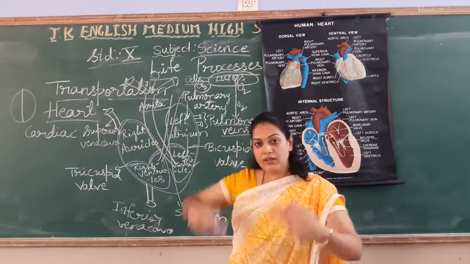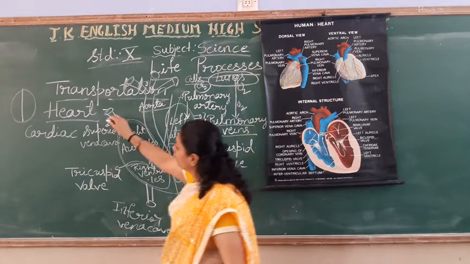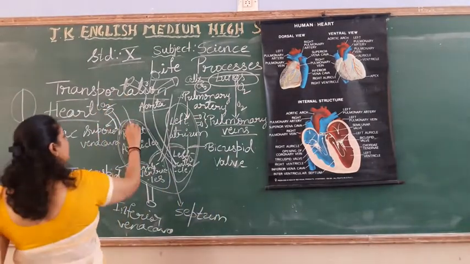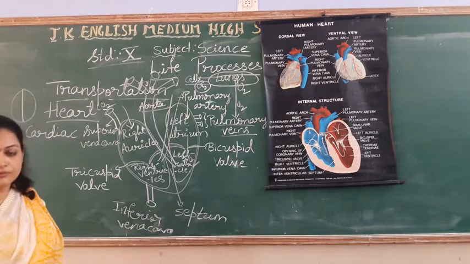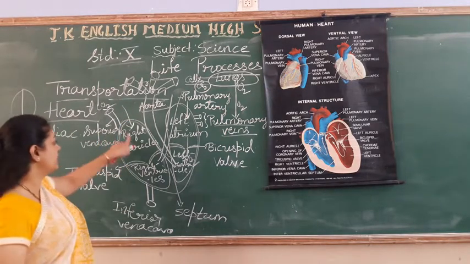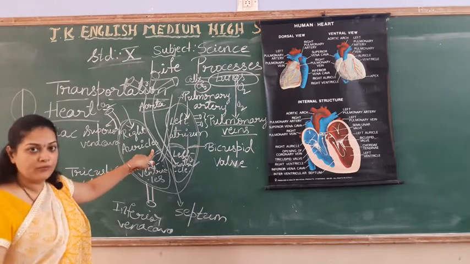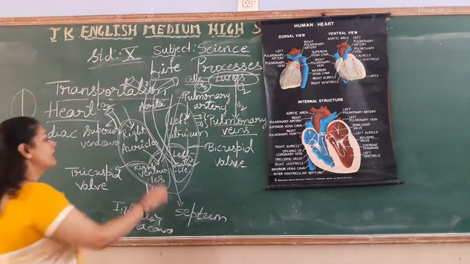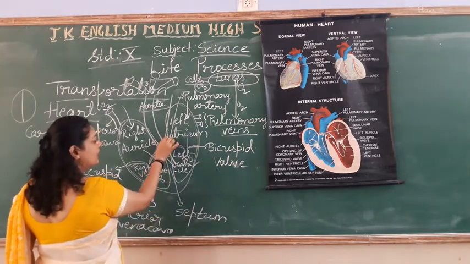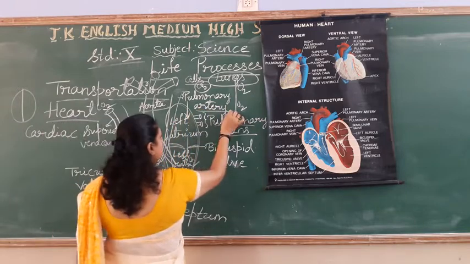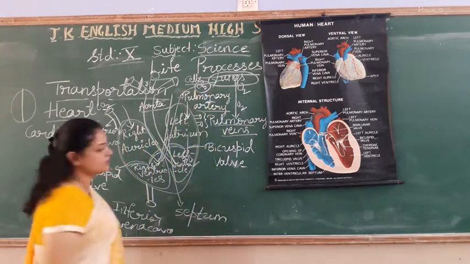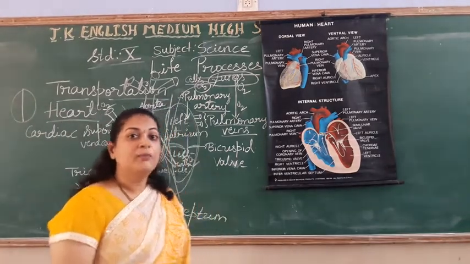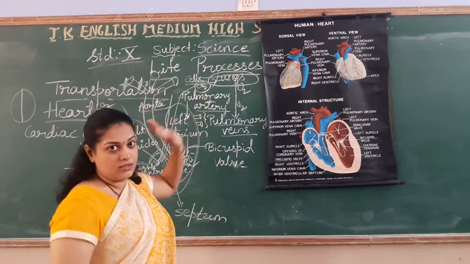So like that, both the vessels will bring deoxygenated, carbon dioxide blood to the right auricle, to the right atrium. Right atrium to right ventricle to pulmonary artery, and the artery will bring it to the lungs. Again, deoxygenated blood is taken by the pulmonary artery to the lungs.